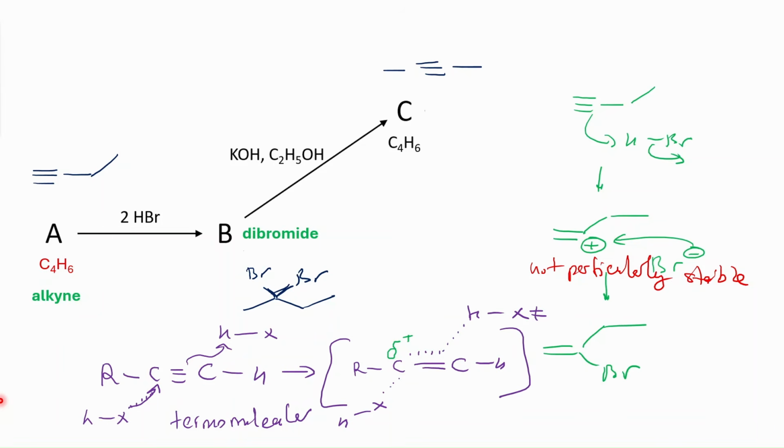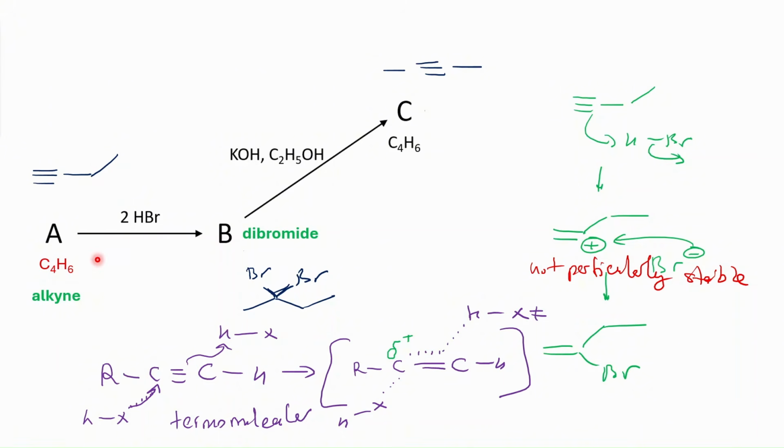But in the actual case, it's believed that addition of HX to alkynes probably occurs through a variety of mechanistic pathways, all occurring at the same time and competing with each other. So it's actually possible that we can have a vinylic carbocation or this termolecular process. The vinylic carbocation probably plays some limited role. It cannot by itself explain all of the observations. Basically, this is what I wanted to talk about, the addition of two molecules of hydrobromic acid to the alkyne.